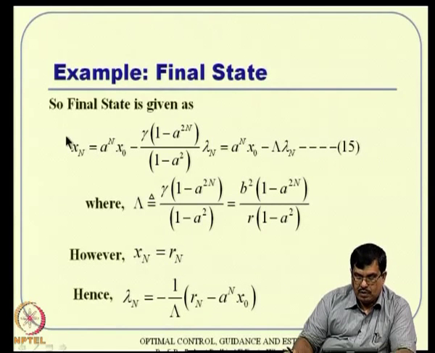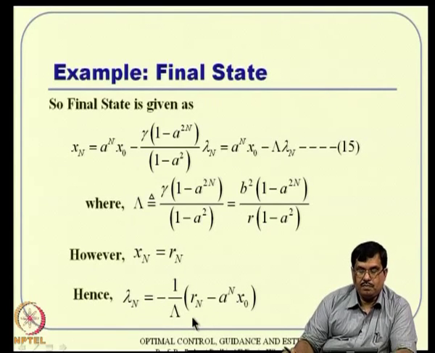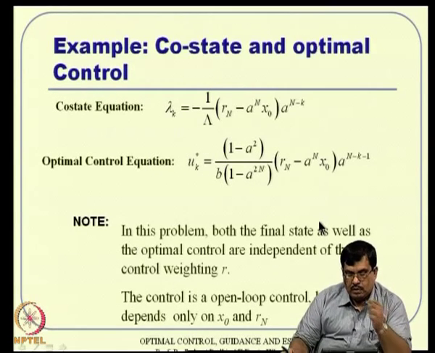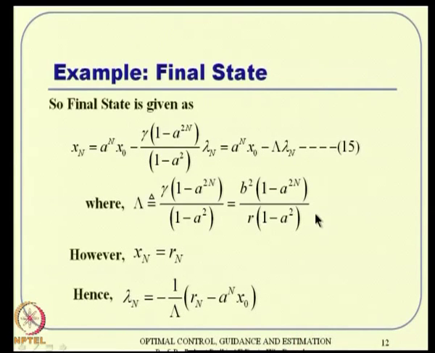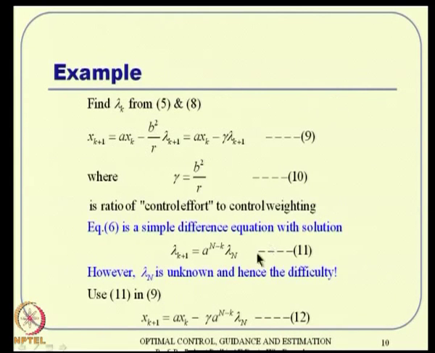So, if you put R n here, then you can actually solve for lambda n, that is what is done here. If I substitute x n as R n here and then solve for lambda n from this equation, then that is what I get. Now, we got a solution for lambda n. Once you get a solution, your co-state equation is well defined now, because the co-state equation happens to be this expression. Now, lambda n is available.